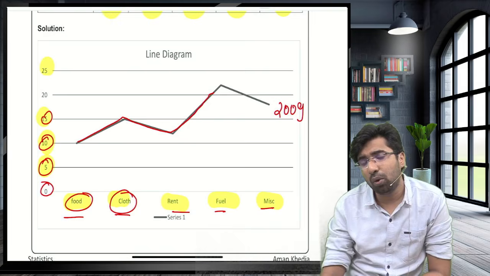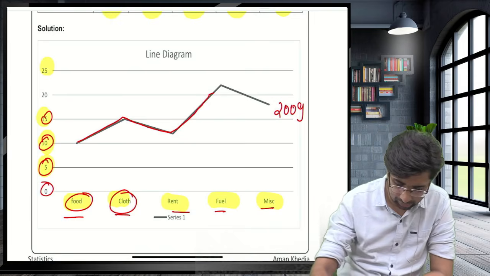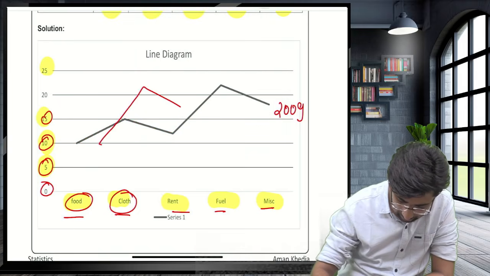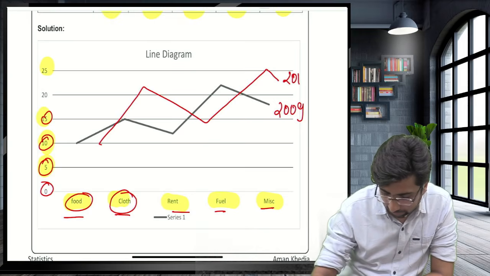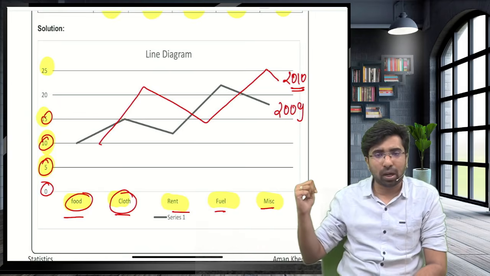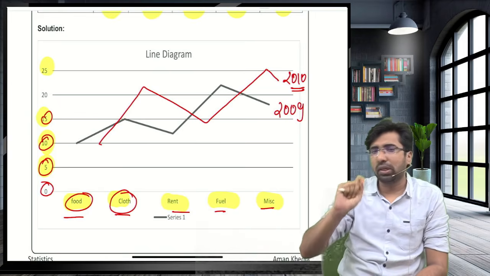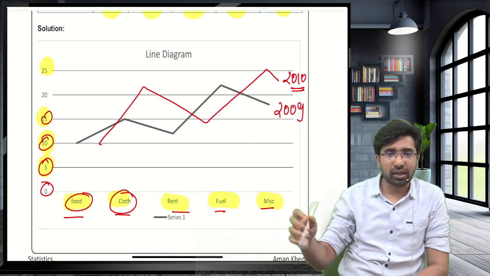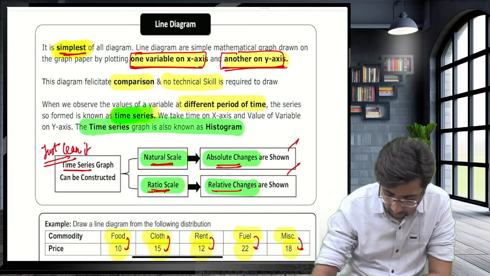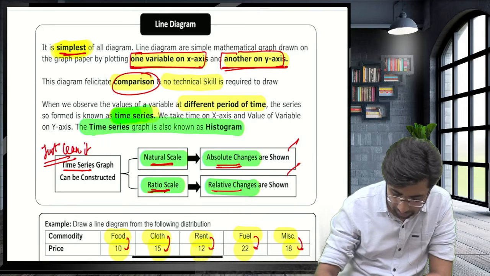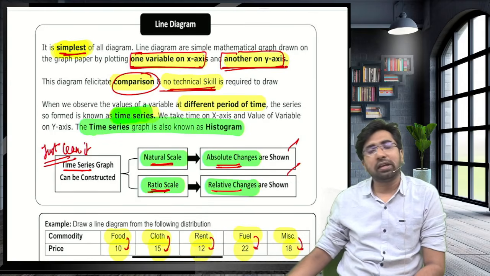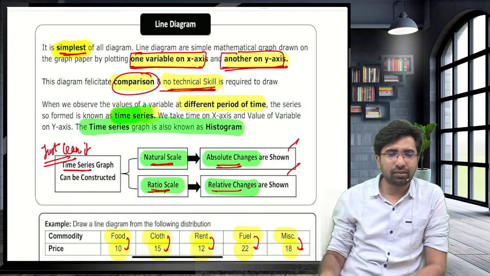If you have one more year of information, 2010, you can draw the information of 2010 also. That will be named as, guys, the representation of the expense of 2010. See, when you draw two lines, they will be named as a multiple line diagram. And when you draw the data of one particular year only, that will be named as a single line diagram. Sir, this is the simplest form where you present one variable on the x-axis and another on the y-axis. No technical skill is required. Sir, no technical expertise is required in any kind of geometry. Any layman can draw this diagram.